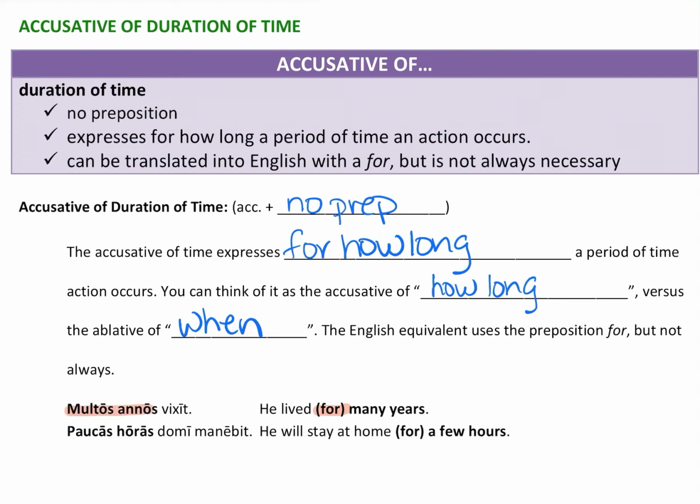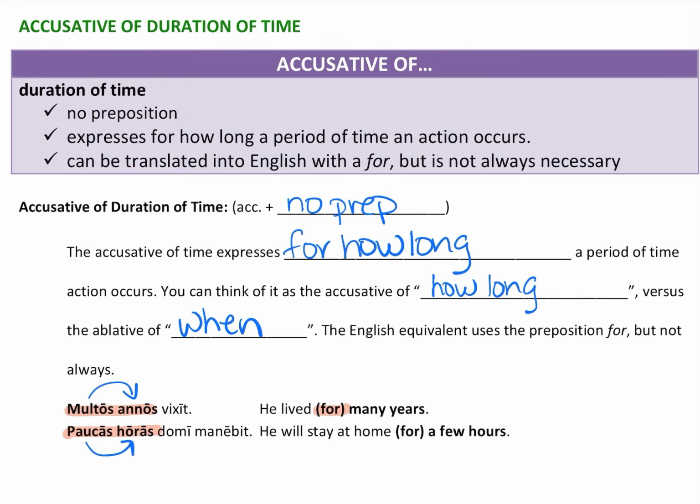Paucas horas, so again, we've got the accusative here. And remember that these are both in the accusative because multos modifies annos and paucas modifies horas, so they both have to be. It's an adjective, so they both have to be in the accusative. He will stay at home for a few hours. Or you could say he will stay at home a few hours. Both of those make sense.